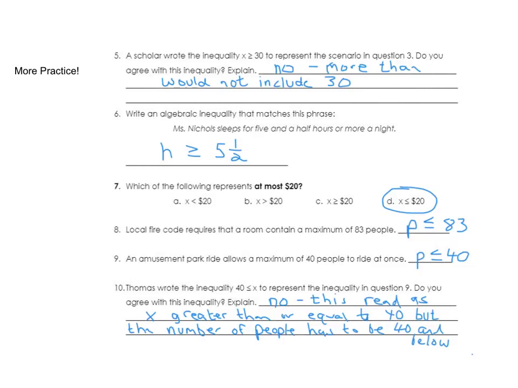The one I want to point out to you is the phrase "at most." That's one that you have to memorize, okay? So at most always means less than or equal to. At most means 20 is your top dollar and everything has to be below that. So again, at most is one of those phrases you have to memorize.